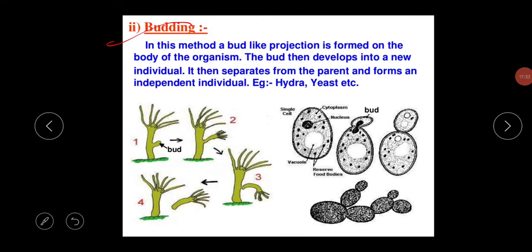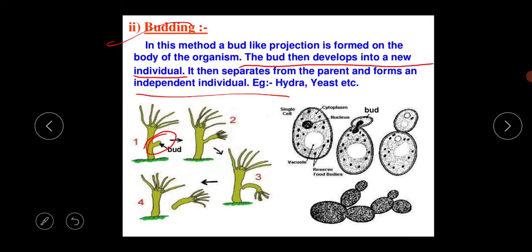The next mode of asexual reproduction is budding. In this method, a bud-like projection is formed on the body of the organism. The bud then develops into a new individual, and it then separates from the parent and forms an independent individual. Just look at the structure. This is the body of the hydra, and in the hydra body some cellular outgrowth happens. That's called the bud.